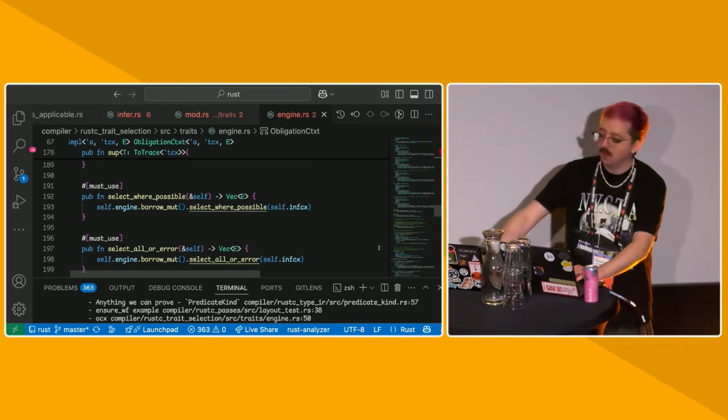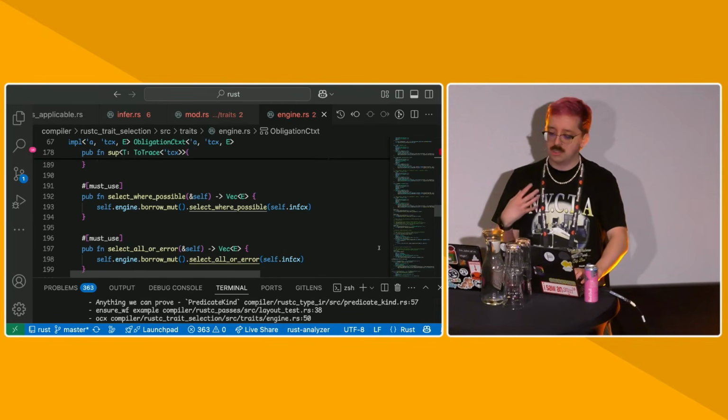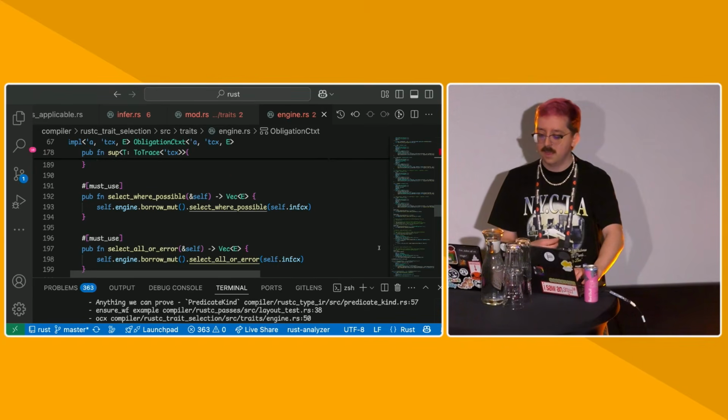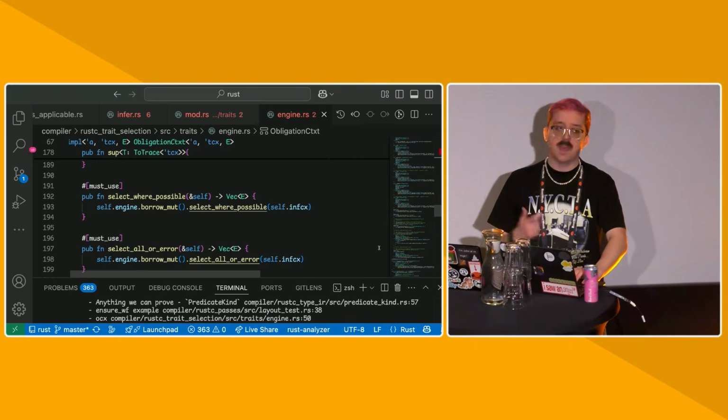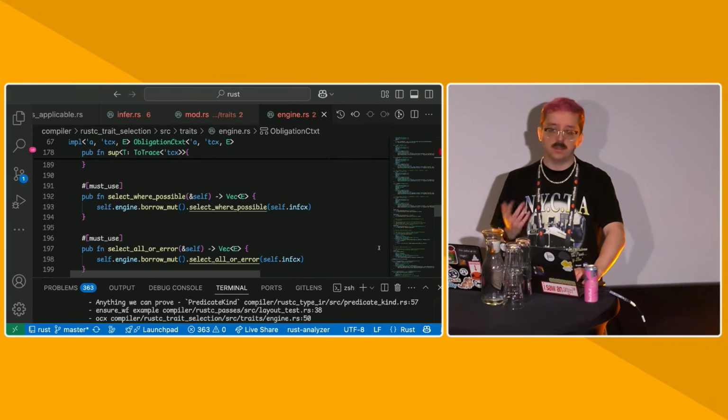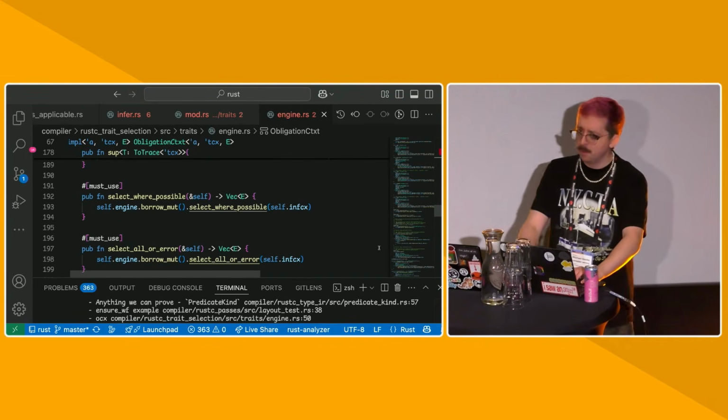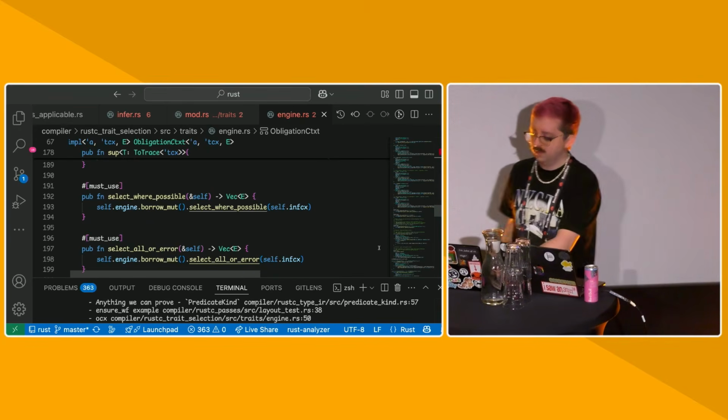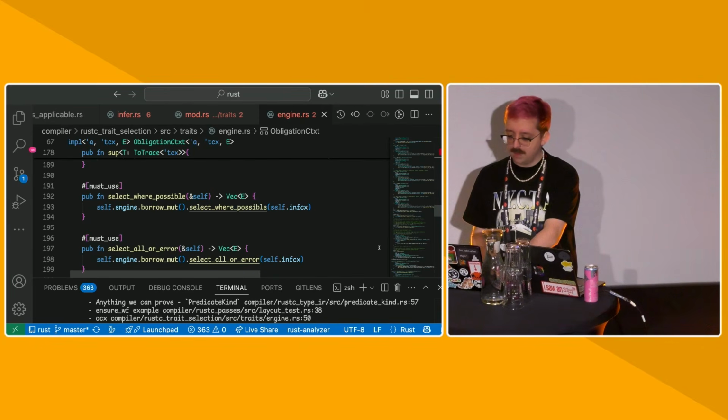Though almost everywhere else, if you want to just create a context to check a predicate, if you want to do it for diagnostics, if you're trying to add extra validation, for example, adding a new feature to struct or something like that, you'll probably almost always want to create an obligation context.